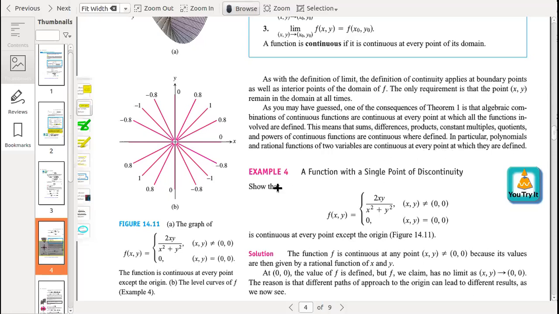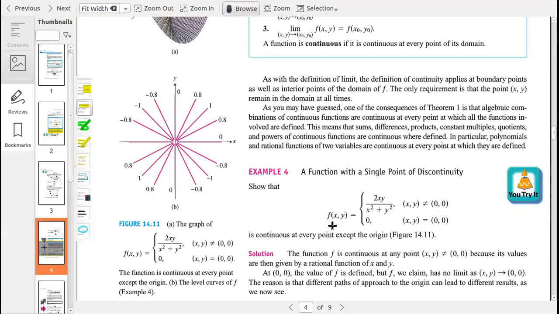Okay. Example: a function with a single point of discontinuity. Show that the function f(x,y) is equal to 0 if (x,y) is equal to (0,0). So in this form, we explain the behavior of the function.